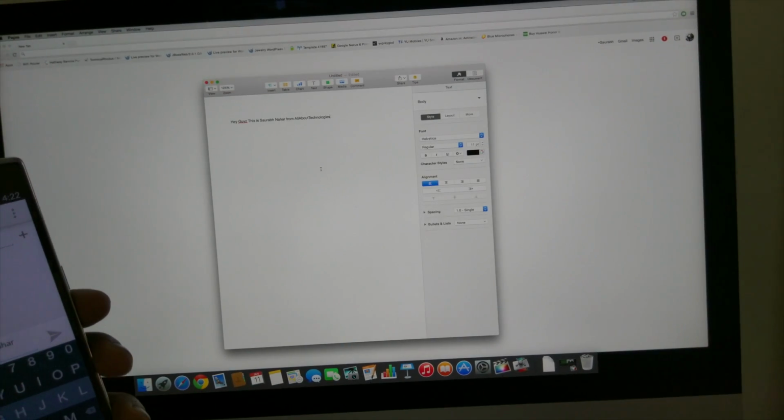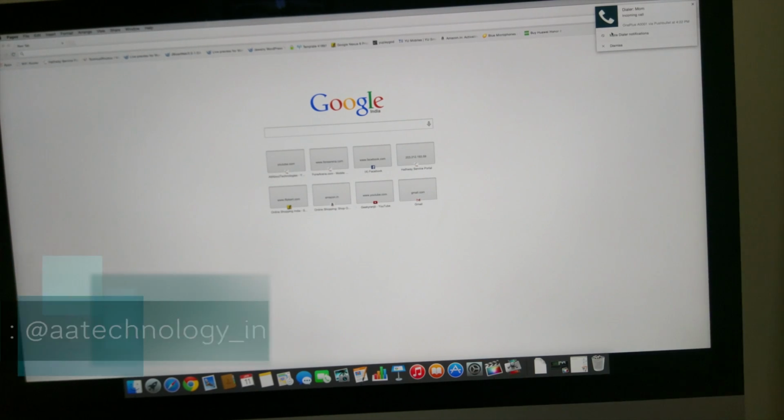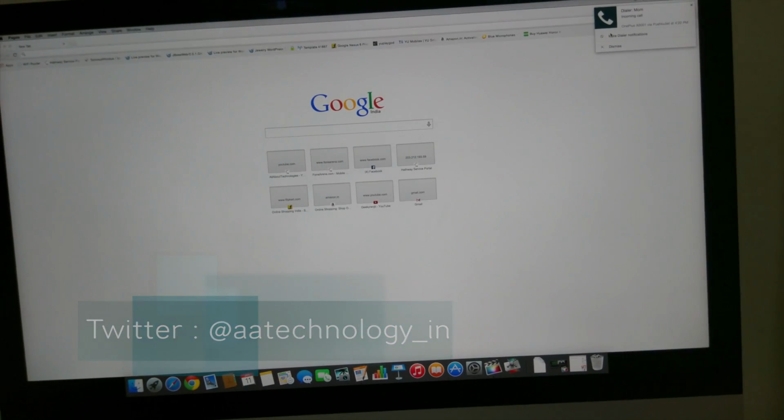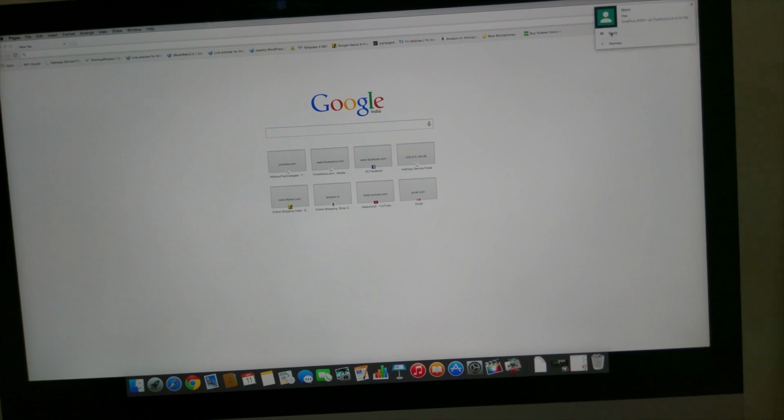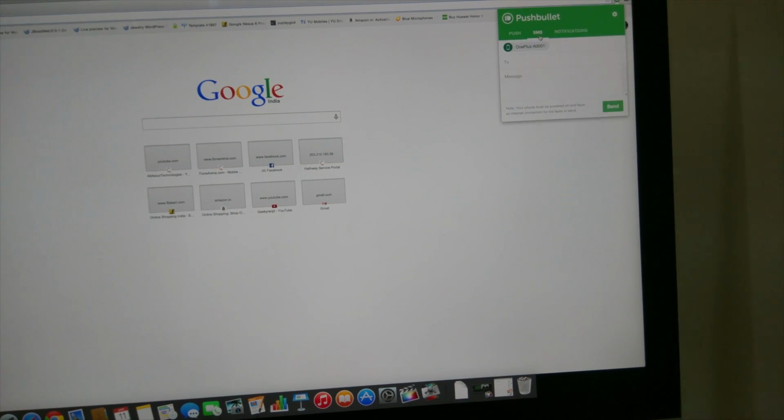So I hope you understood what I did, and you also get phone call notification and also the message notification when you receive the phone call or message on your phone. And you can even reply to the messages from your computer. Also, you need internet connection on both of your devices and the Pushbullet extension on your Chrome browser, and from your Chrome extension you can also push files, notes, links, etc. to your phone, and also you can directly send messages to people from the Chrome extension.